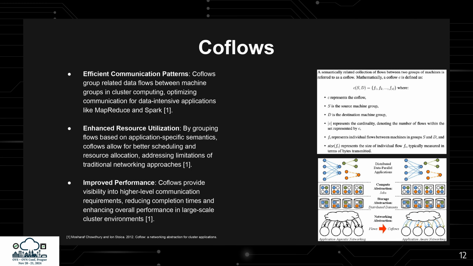Coflows share attributes like destination or temporal location, grouping related data flows in cluster computing. This method is ideal for optimizing communication in data-intensive applications like MapReduce and Spark. By aligning flows with application-specific semantics, Coflows improve resource utilization, allowing for better scheduling and allocation compared to traditional networking. They also offer visibility into higher-level communication needs, reducing completion times and boosting overall performance in large-scale cluster environments.